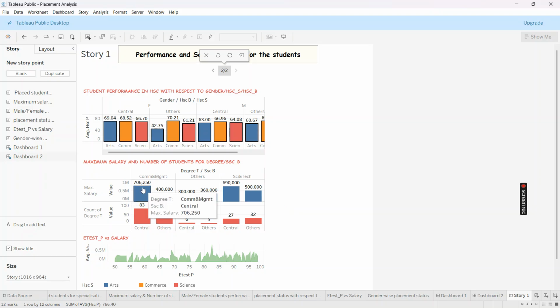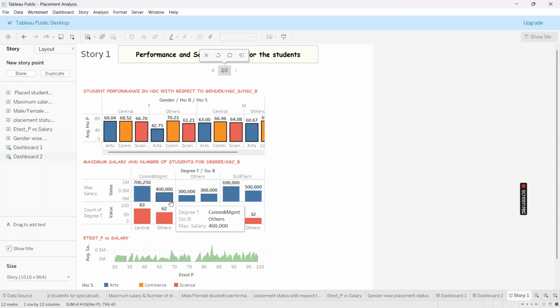The top one is the student who got 7,06,250 in commerce and management, which is the maximum salary. The second is a student from science and tech, and the third is 4 lakh from commerce and management. So these are the top three maximum salaries.